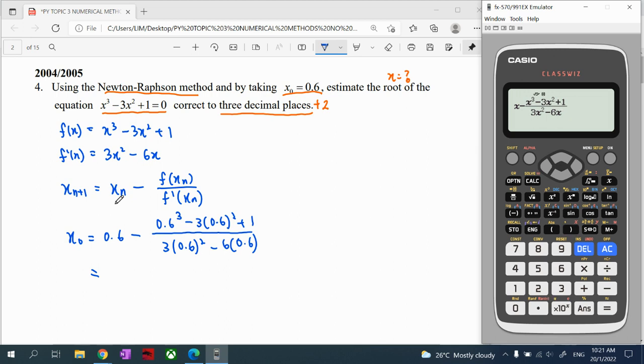Once we key in the formula, we press calculate, and enter our x value, which is 0.6.